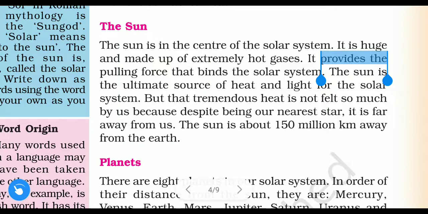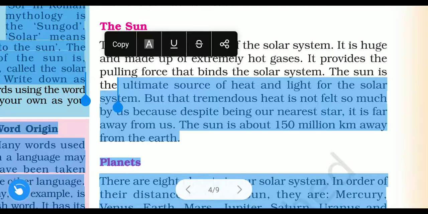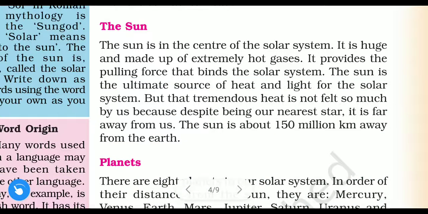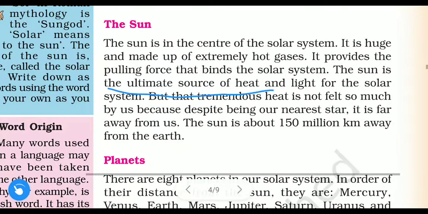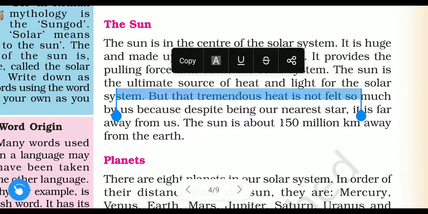It provides the pulling force that binds the solar system. The sun is at the center of the solar system, so it provides the pulling force which binds all the other planets in the solar system. It binds our whole solar system. The sun is the ultimate source of heat and light for the solar system.